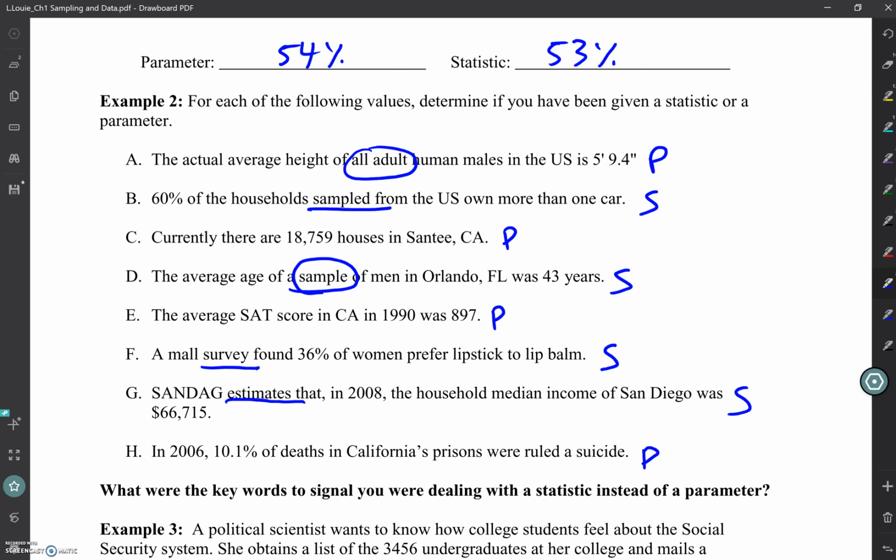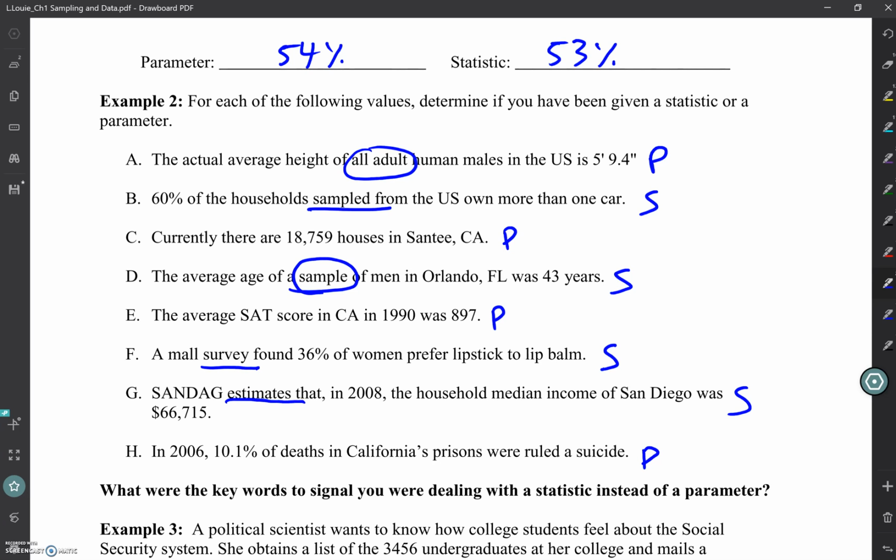I would say statistic, because it's almost impossible to get every single person that lives in San Diego's income. So to have an estimate for that, you'd have to have everyone who lives here and works here's income. And I don't know that any one place has everyone's actual salary. Does that make sense?